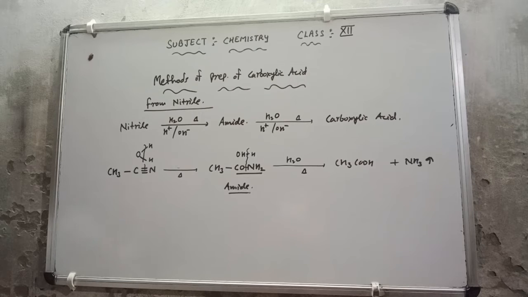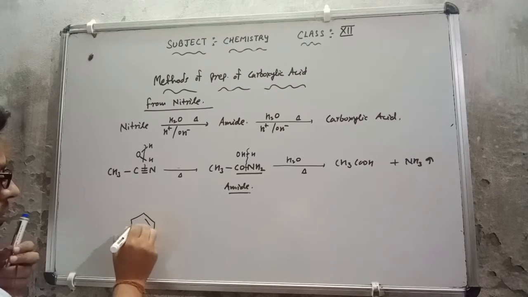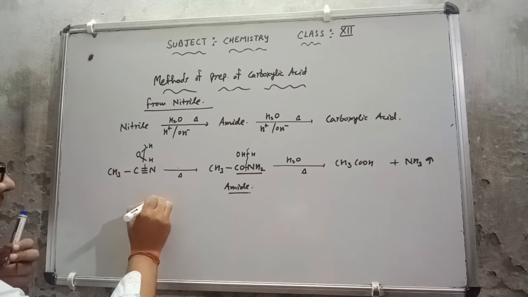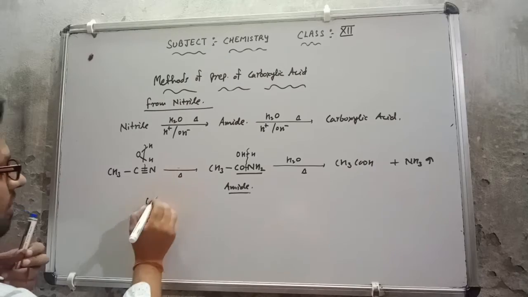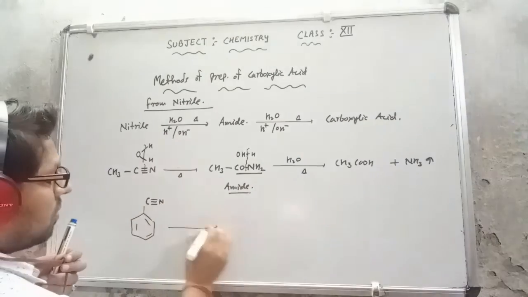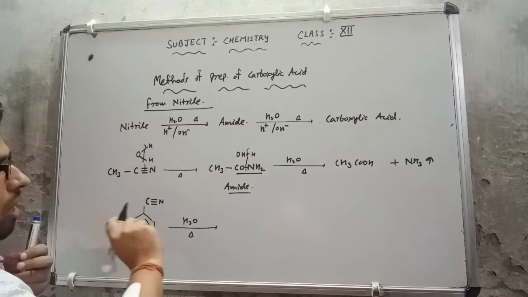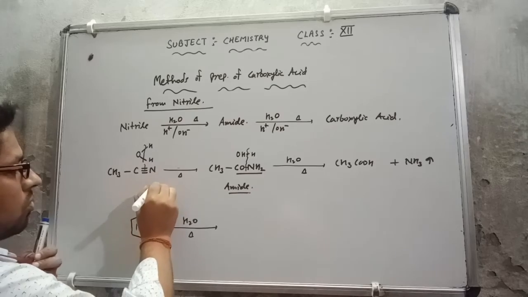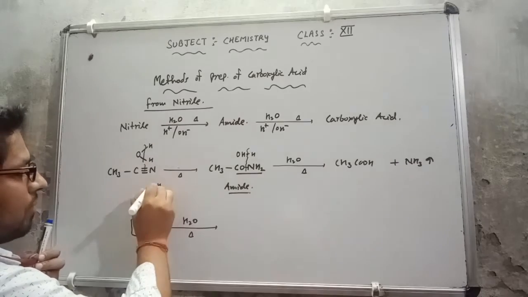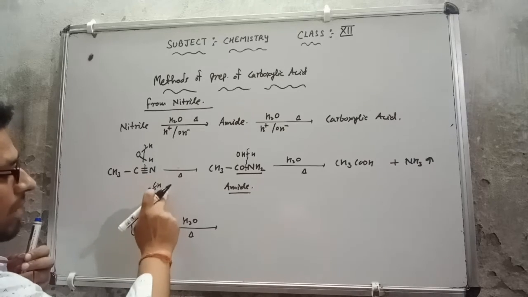Suppose I am taking here cyanobenzene. This is CN, so the triple bond will be coming here. Same, the hydrolysis process I want to show. Hydrolysis process I have told you how it will be. This is O single bond H, and this is single bond H. So these two bonds will be split up in this way. O will be attached with this, and both the H will come with this.